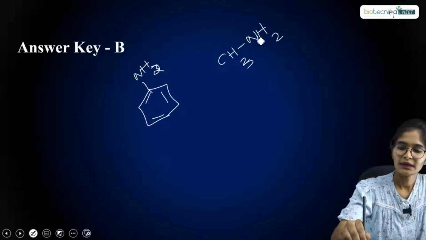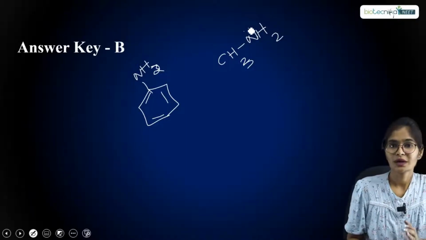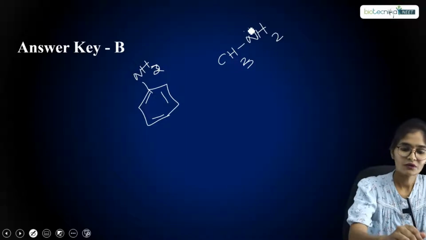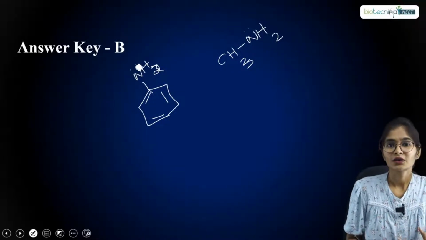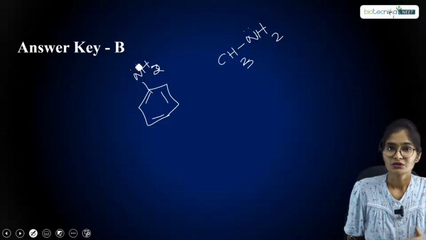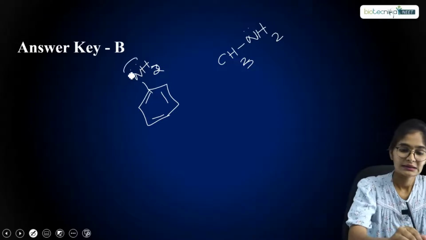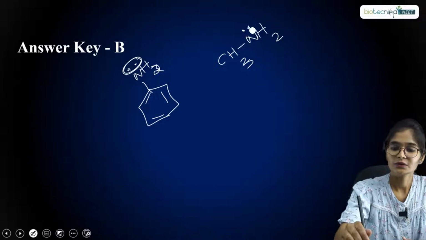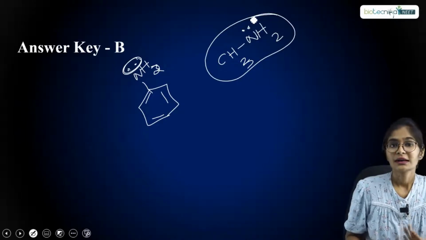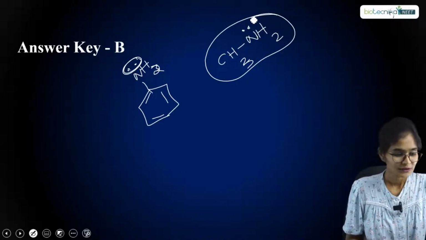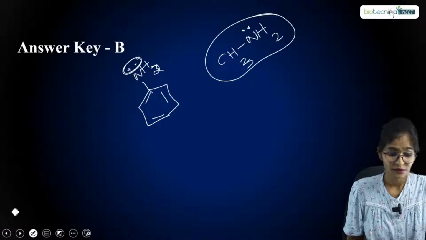Okay, so between alkyl amine and aryl amine, if you want to compare the basicity, basicity in the sense that the electrons must be easily available to donate, right? So in case of aniline, what happens? The electron pair is readily available, which is not involved in the conjugation overall. That's why these are easily available, and aryl amines are more basic compared to the electrons present in the alkyl amine. So the alkyl amine, when you consider with respect to aryl amine, is a bit lesser basic. Okay, so this is the answer you have for this question.